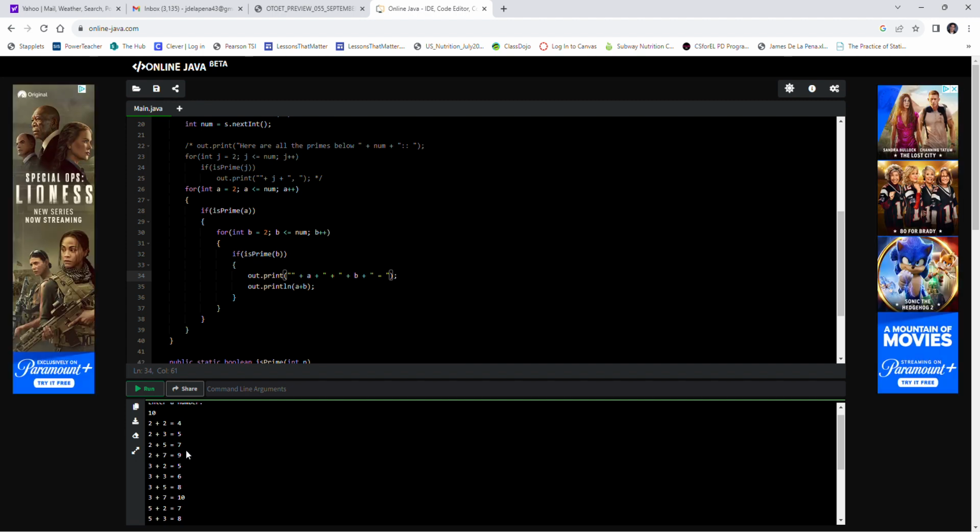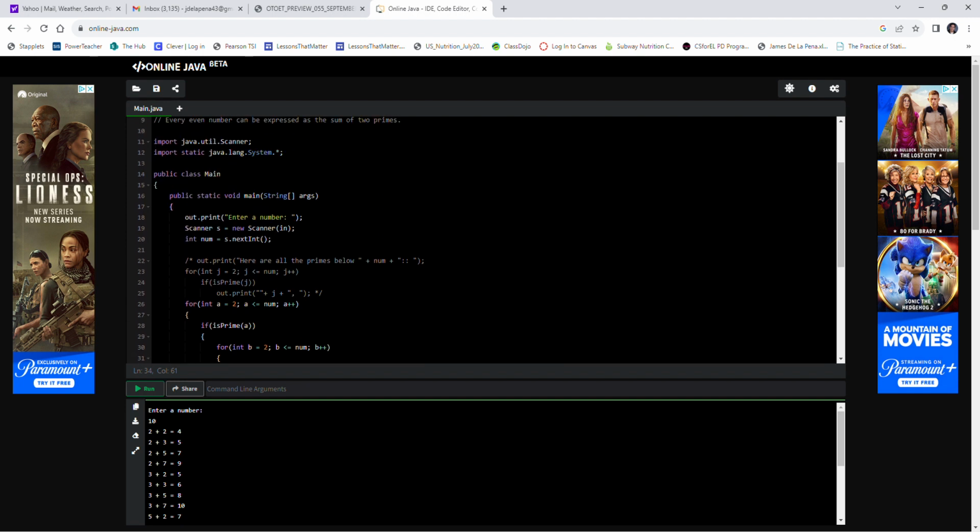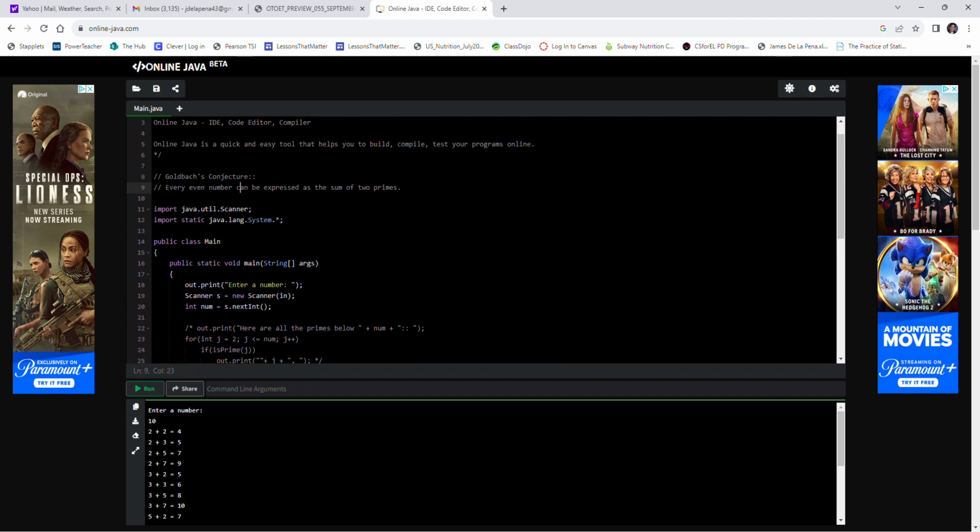So do I have 2? I should probably clarify. 2 is not involved in Goldbach's conjecture. I think it's every even number greater than 2 can be expressed as a sum of 2 primes. So 4 we have. Then we have 6. If it's in our right-hand list, it works. Yes, 3 plus 3 is 6. Was it 4, 6, 8? That's the 8 right here.